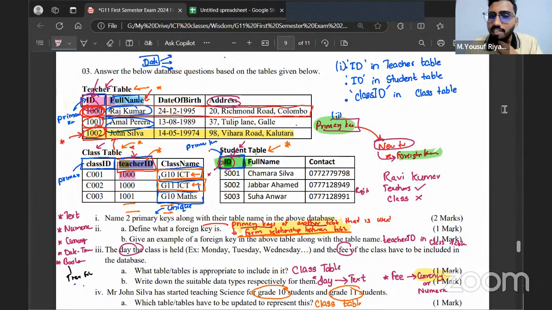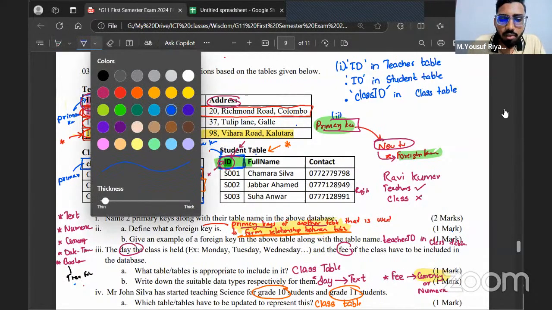But will this data get modified? Will Rajkumar's ID ever get modified? Will Amal's ID ever get modified? Will John's ID ever get modified? The respective person's ID, will that value of ID get modified? Like that person changing the name, will IDs get modified? No. Okay. One thing you want to keep in mind is when you have,